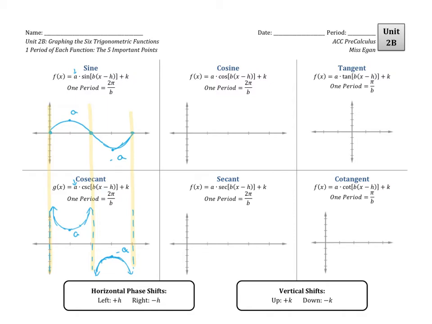So when we talk about cosine, we know that cosine starts and ends up at the A value. So if A is positive, it starts up. If this value is negative, it's going to start down here instead at a negative A value. And then in the middle is where we end up at the opposite of A. And then in between those two values are where we actually cross the midline. And once we have all of our values, we take them and we connect them with a nice wave because that's the shape that cosine makes.